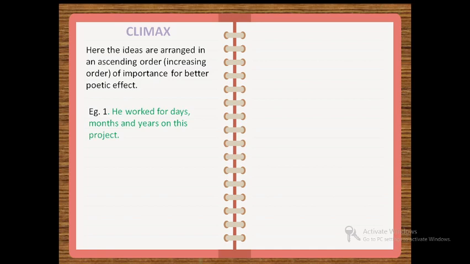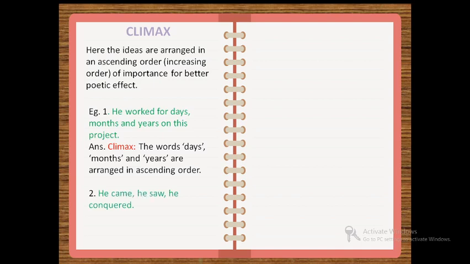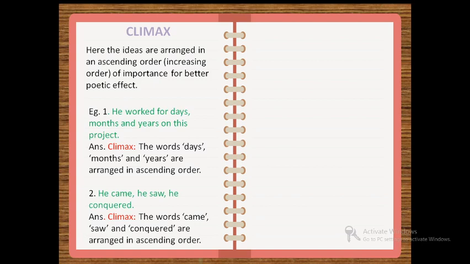So how will you explain this figure of speech? You will write answer, climax. The words days, months and years are arranged in ascending order. Second, he came, he saw, he conquered. So over here also you can see that the ideas are arranged in ascending order. That is, he is coming first, then he is seeing and then he is conquering. So this figure of speech is climax. The words came, saw and conquered are arranged in ascending order.